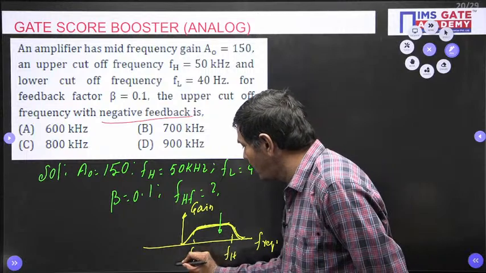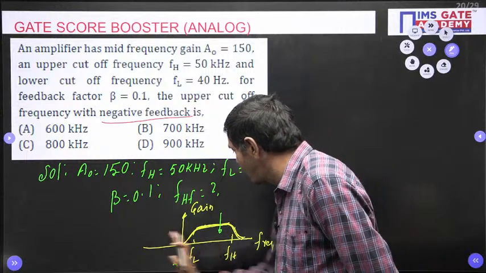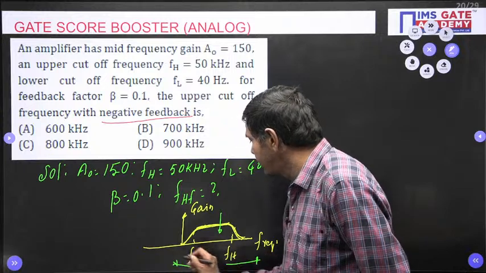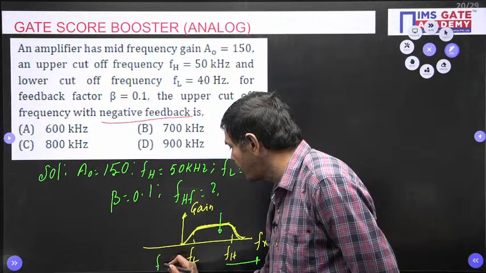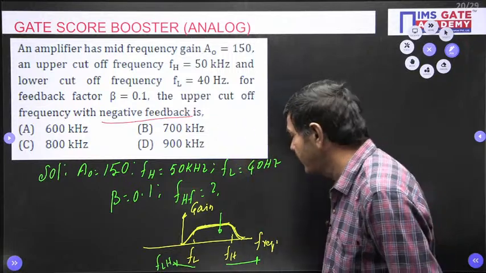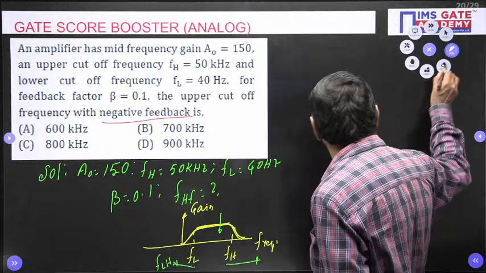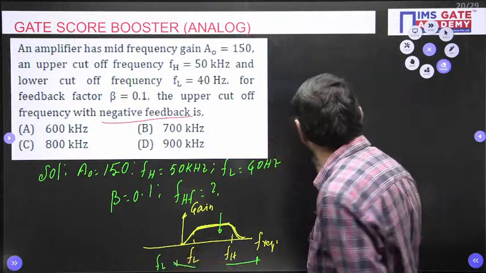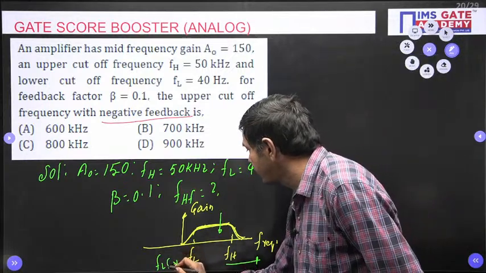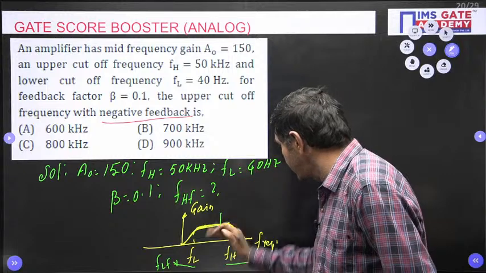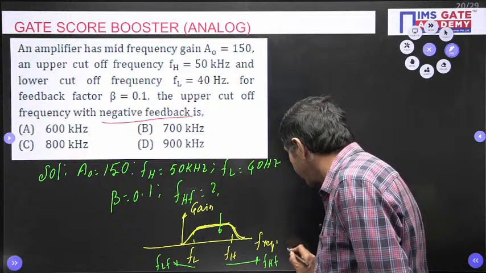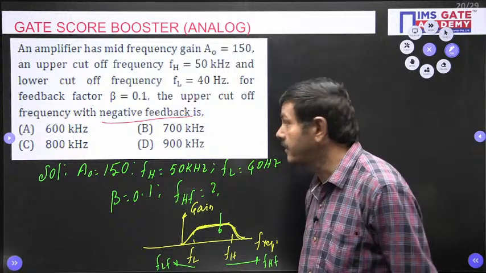FL will go this side, FH will go this side. That means FL becomes FLF, the low cutoff frequency after feedback. But when the gain is reducing, this frequency will increase. FHF comes, after feedback only.